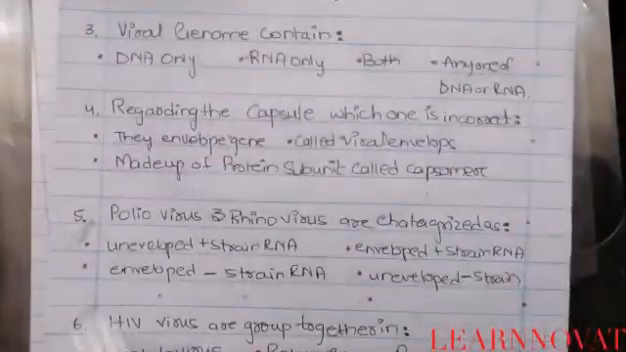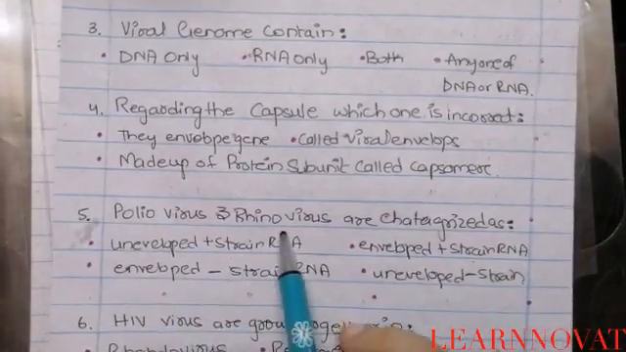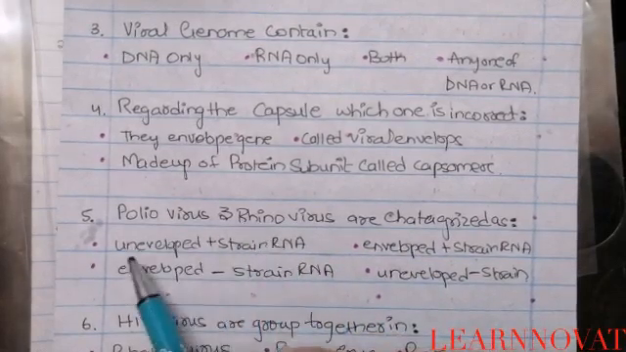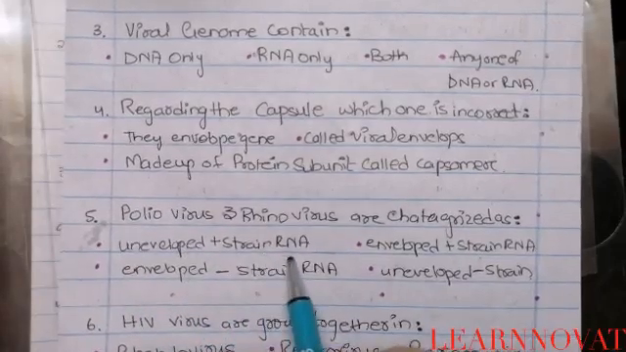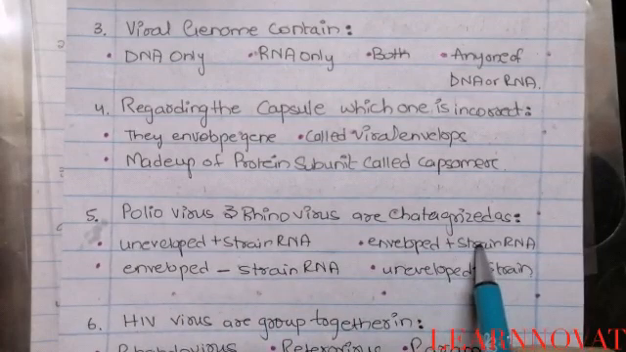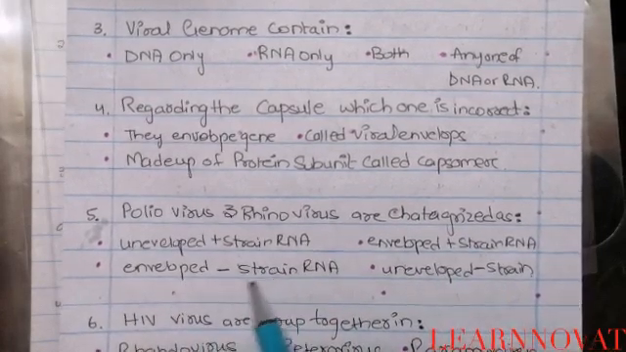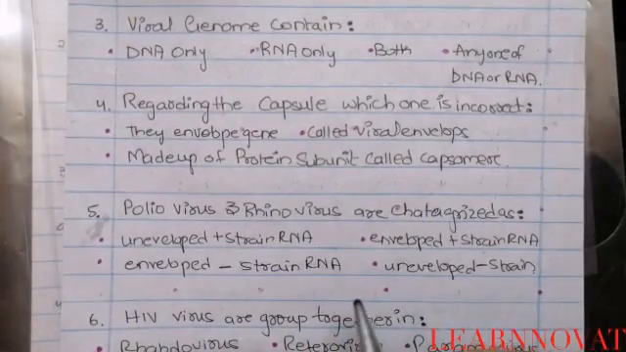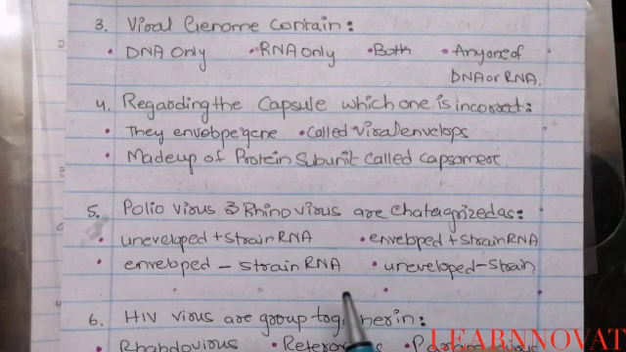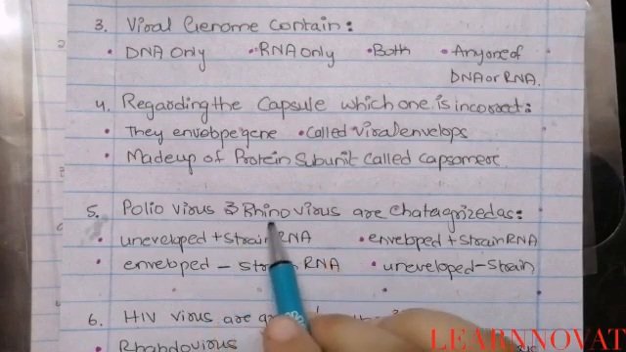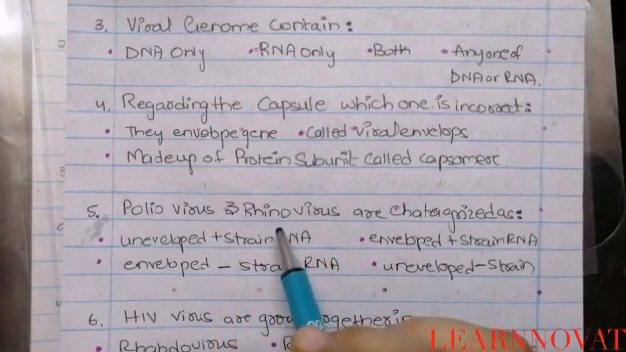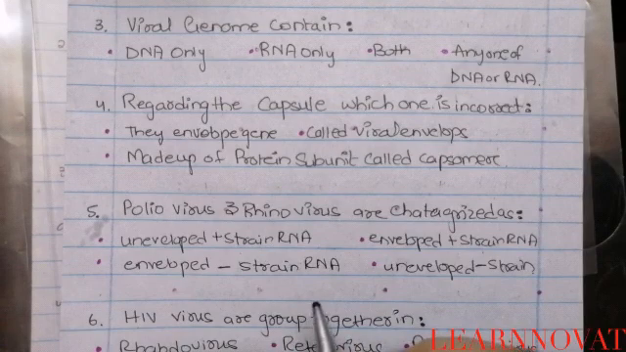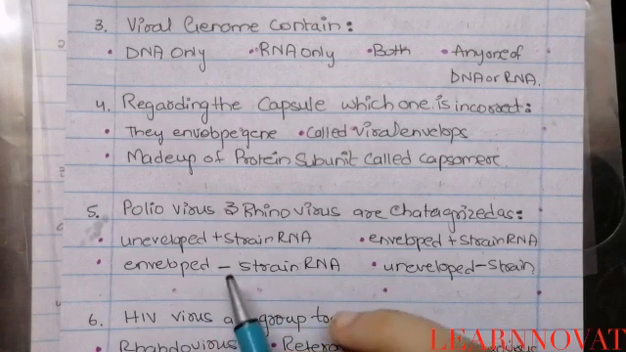Now coming to question number 5. The poliovirus and the rhinovirus are categorized as. They are asking for the category of these 2 viruses. Option A, unenveloped plus strand RNA virus, B, enveloped plus strand RNA virus, C, unenveloped minus strand RNA virus, and D, enveloped minus strand RNA virus. If you remember all the major viruses, including poliovirus, rhinovirus, the cold virus, HIV, and the virus that causes rabies, you have to know about their strand type and whether they are enveloped or non-enveloped.